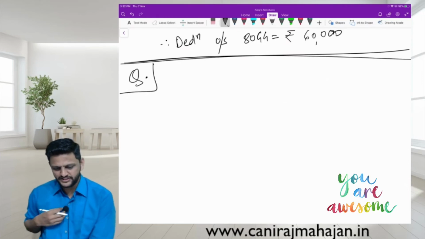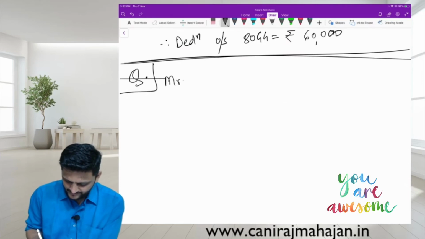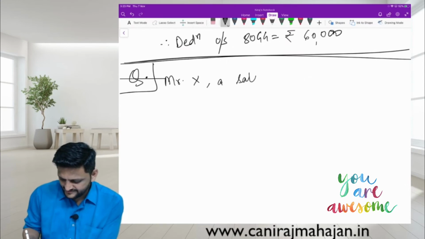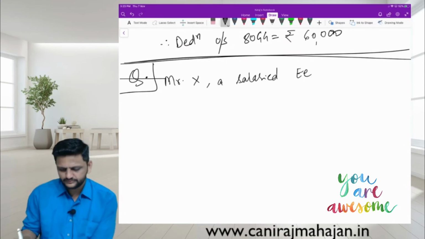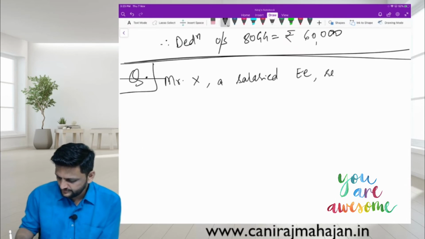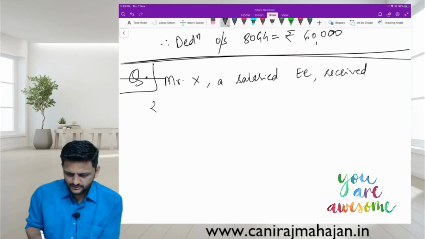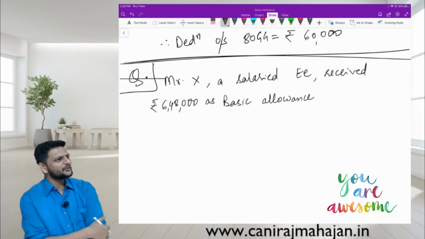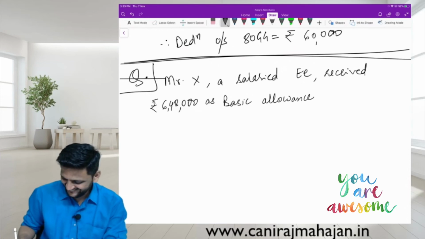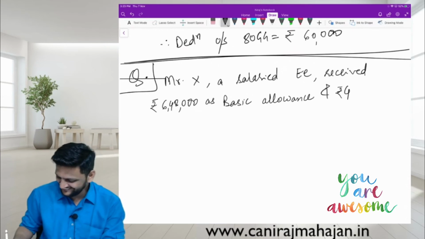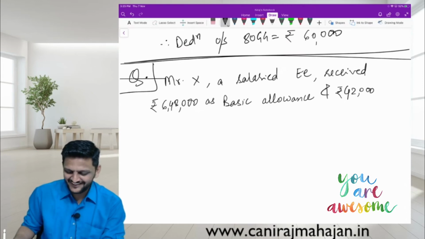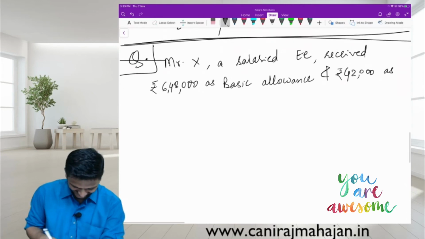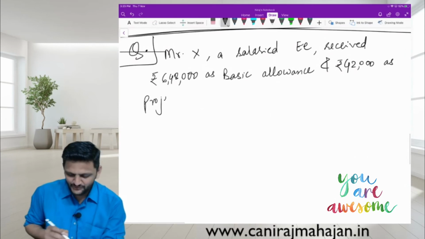Okay, take one question. Mr. X, a salaried employee, received 6,48,000 as basic allowance. The screen will go up, then don't tell me. You have to hurry up.